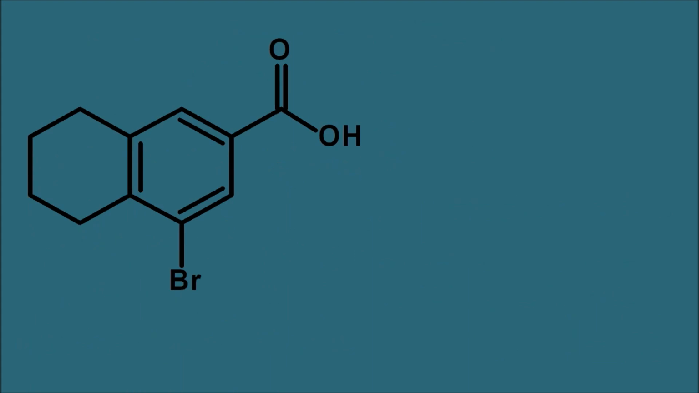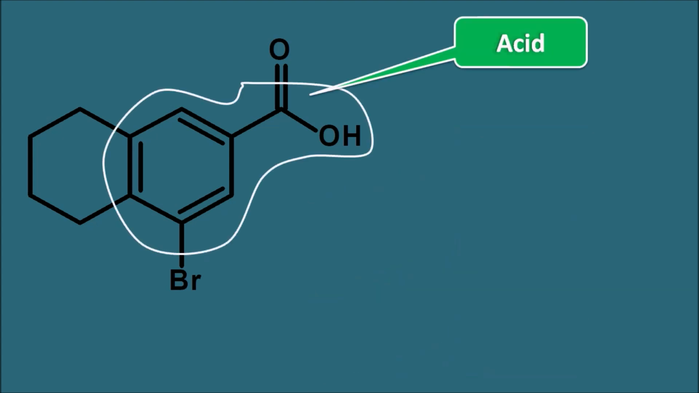Now let us go with another example. This is again a benzene ring fused with a cyclic ring system. So again you can observe this is the chromophore, this is nothing but the acid moiety, so it is a benzoic acid, so the base value will be 230 nanometers.